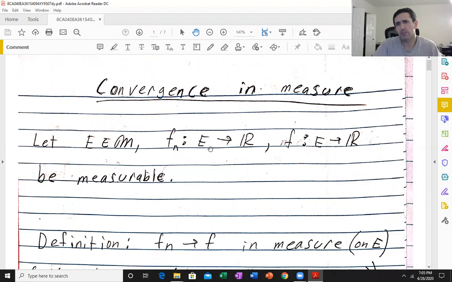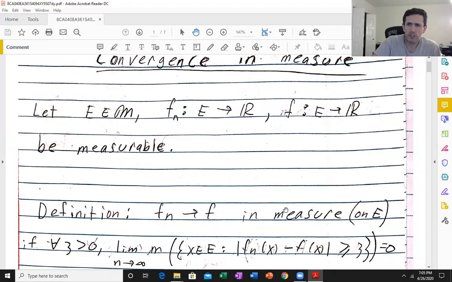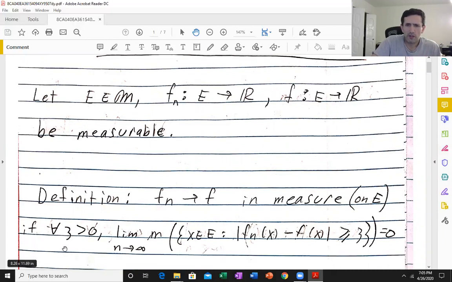So let's say we have a sequence of functions and a function on E, all measurable. We say Fn converges to F in measure on E if for any positive ν. I'm going to call this ν for the rest of the video. So for any ν positive, this limit is going to be equal to 0.